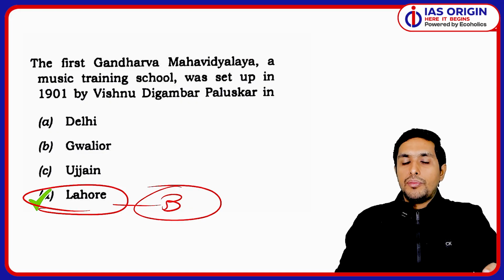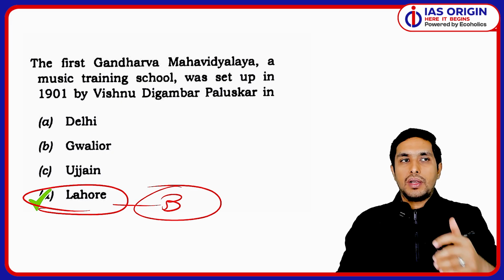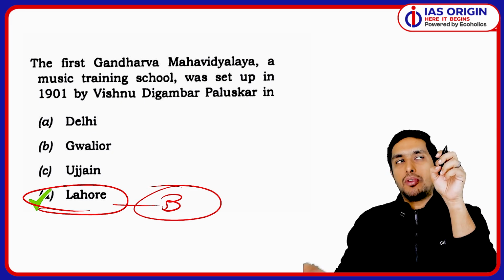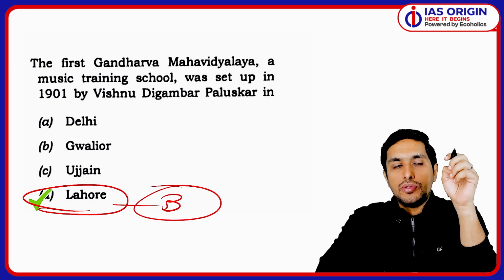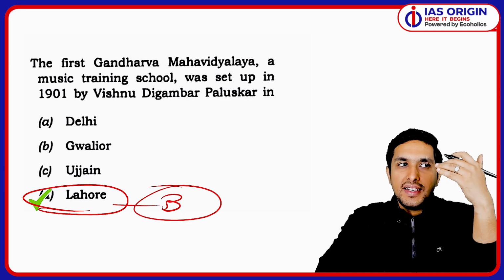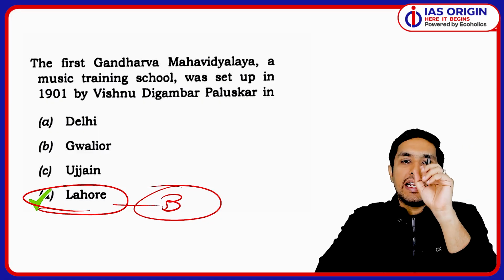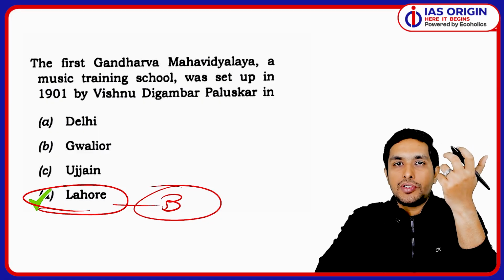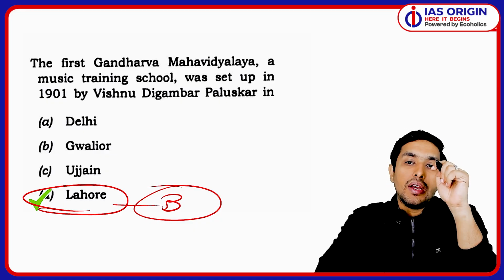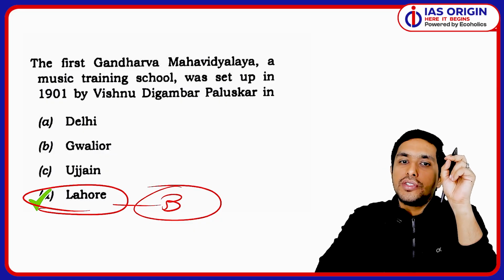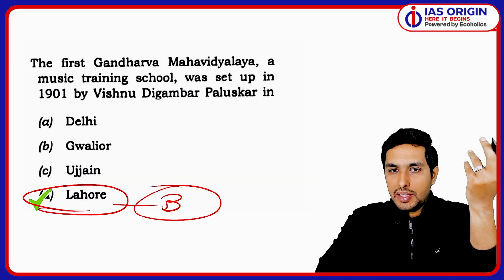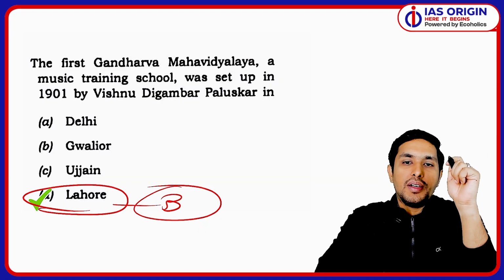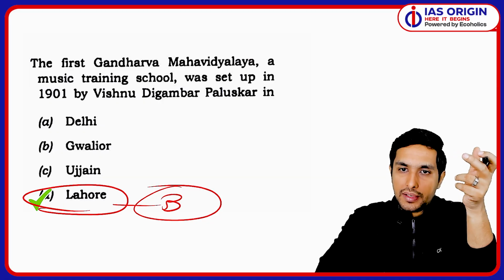And moreover, when we talk about the person who is there in the question, let me tell you, Vishnu Paluskar. Why is he so important? I'll tell you one thing. He was a Hindustani classical musician, and he sang the original version of the bhajan Raghupati Raghav Rajaram. Gandhiji was very deeply connected with that. So this is a very important fact which you should know about him.